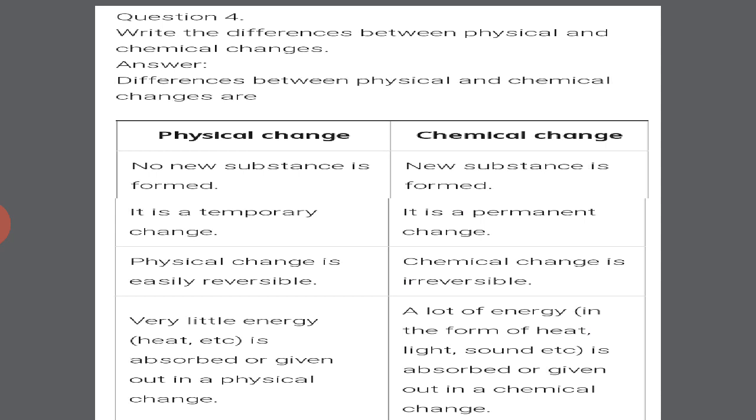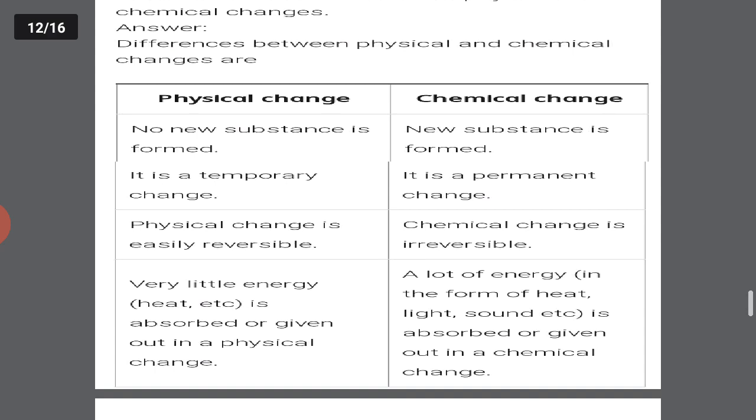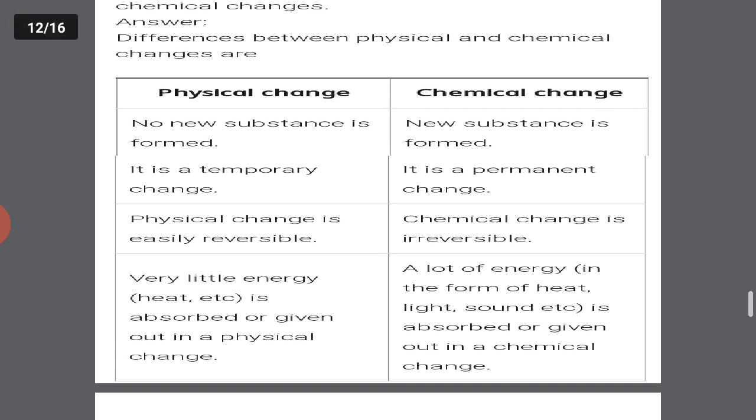Very little energy is absorbed or given out in a physical change. A lot of energy in the form of heat, light or sound is absorbed or given out in a chemical change. Got it? We have studied four major differences between physical and chemical changes. Okay, let's discuss more questions.